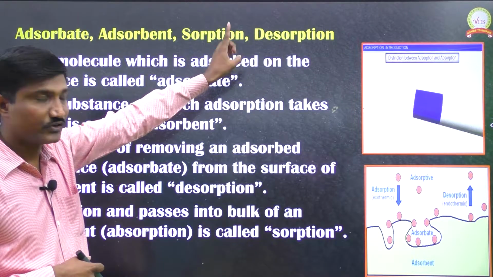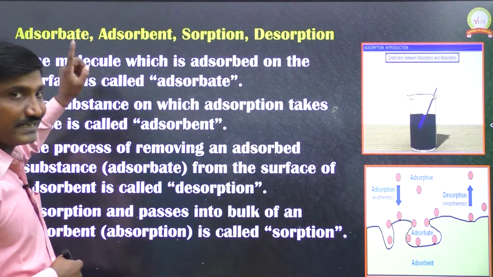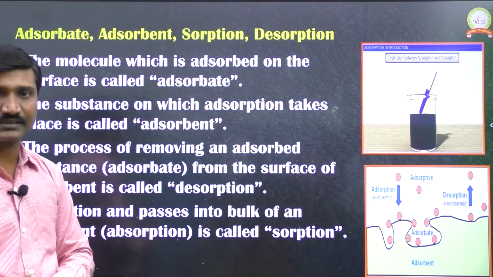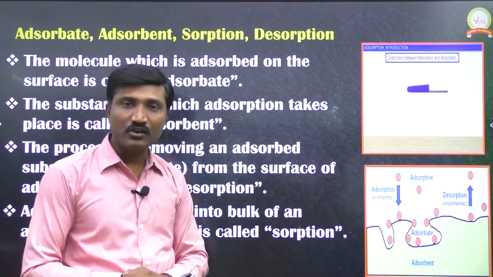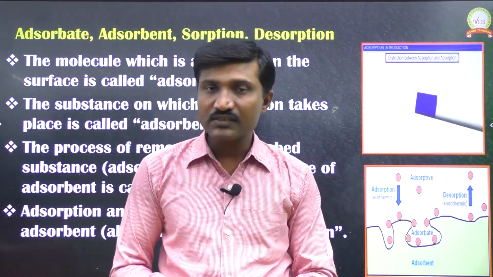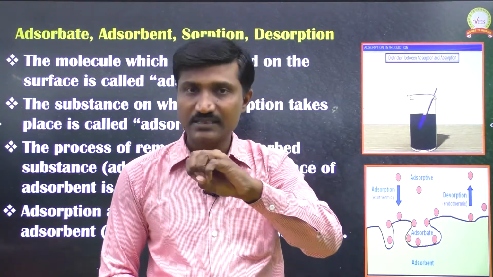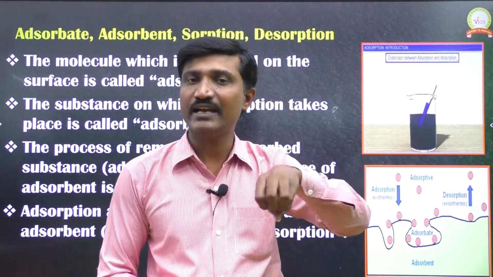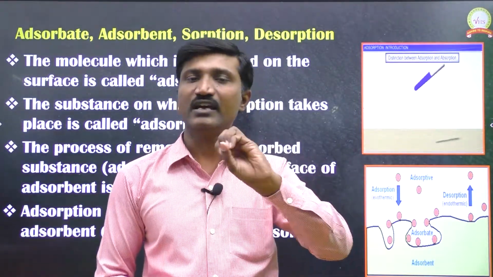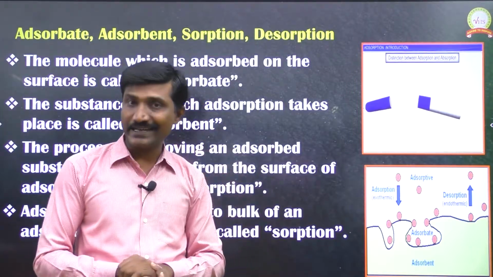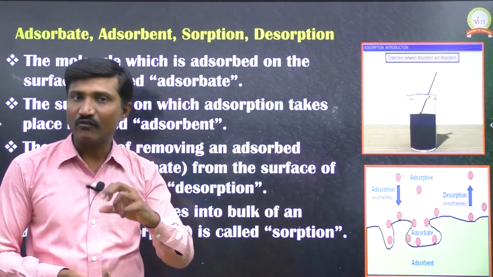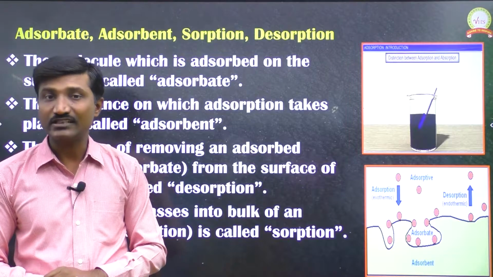And what are adsorbate and adsorbent? In the adsorption process, the molecules which come and occupy the surface, which accumulate on the surface, we call adsorbate, and the substance which provides the surface is called adsorbent. In this example, colored ink molecules occupy the surface of the chalk paste, so those colored ink particles are the adsorbate. The chalk paste is providing the surface, not water, so the substance which provides the surface is called adsorbent.